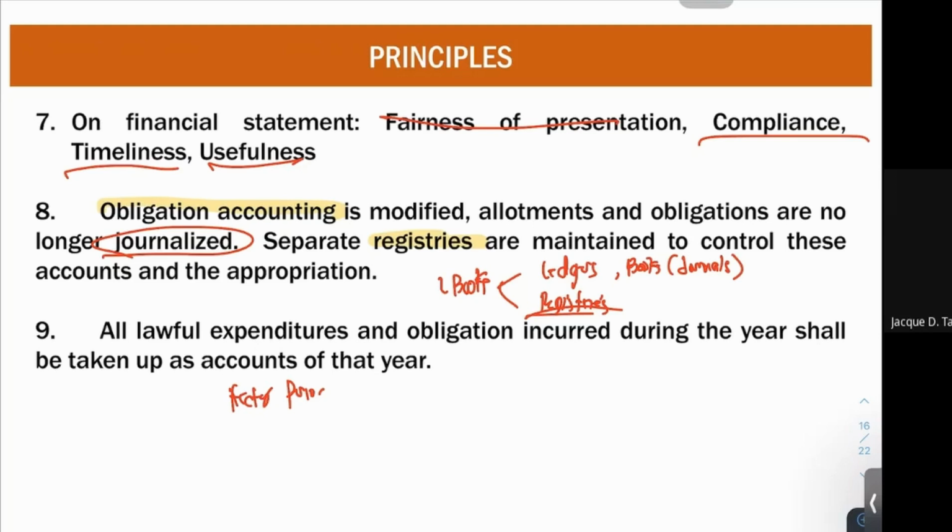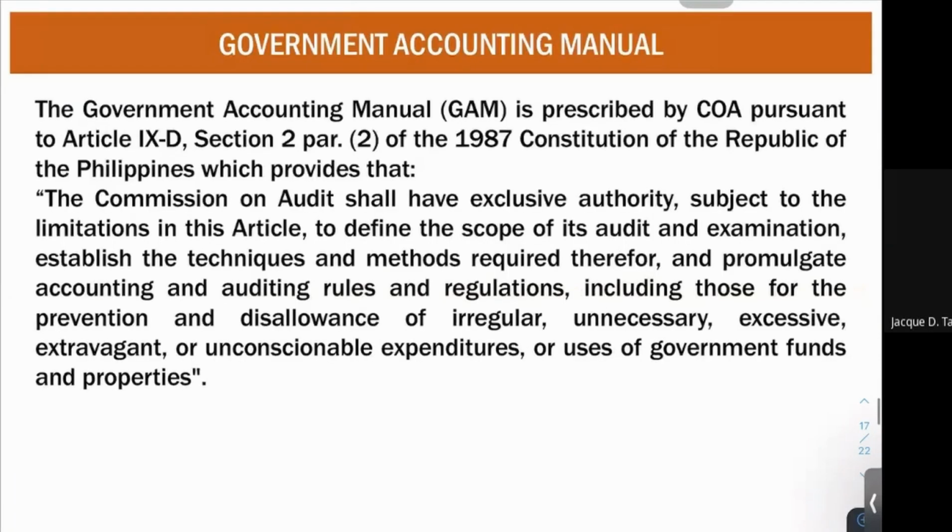Let's now talk about your GAM, your Government Accounting Manual. The Government Accounting Manual is prescribed by COA. As we said, your COA is the main source, or the primary source, of your accounting principles.